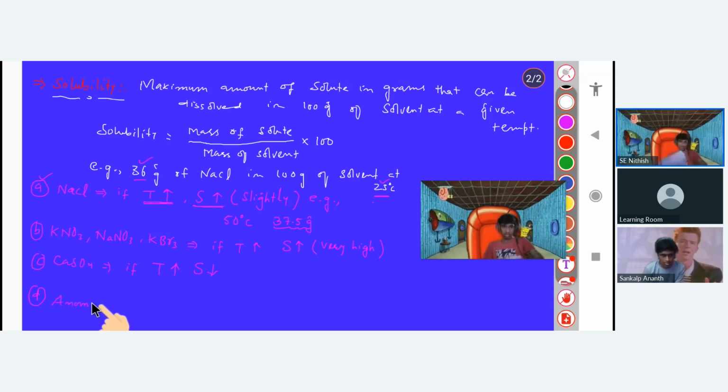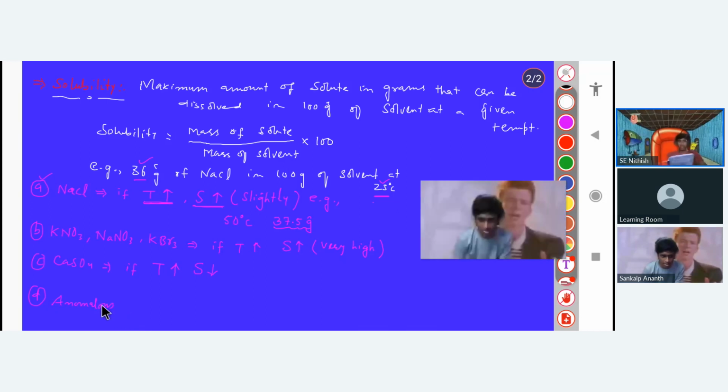Anomalous solubility. Sir, does the solubility of water change at 4 degrees Celsius? No, it is not. Anomalous solubility is actually shown by Glauber's salt. I hope you remember what Glauber's salt is.